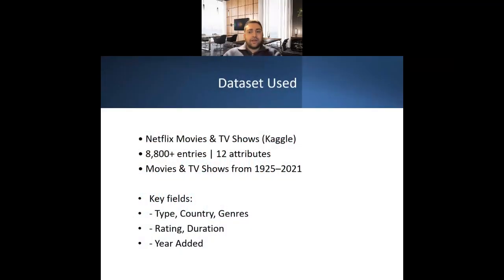For this project, I used a dataset from Kaggle containing a little over 8,800 Netflix movies and TV shows from 1925 to 2021. It includes fields such as the type, release year, genres, countries, duration, and the day the title was added to the platform. My goal was to study catalog growth, content distribution, and patterns across countries and genres.